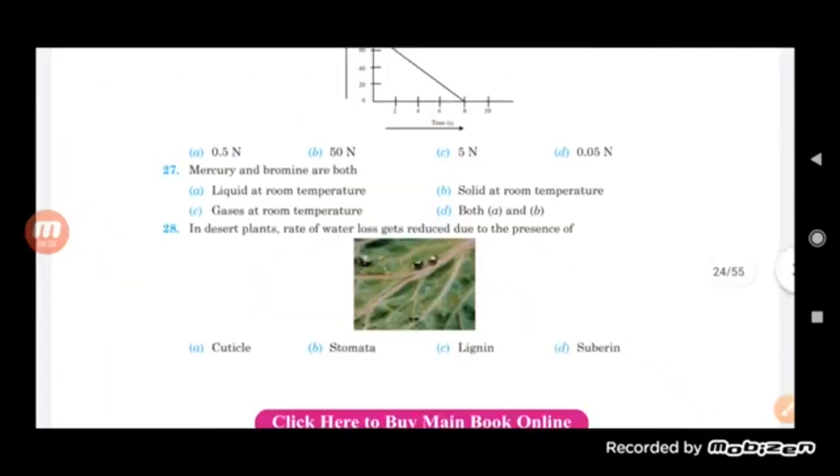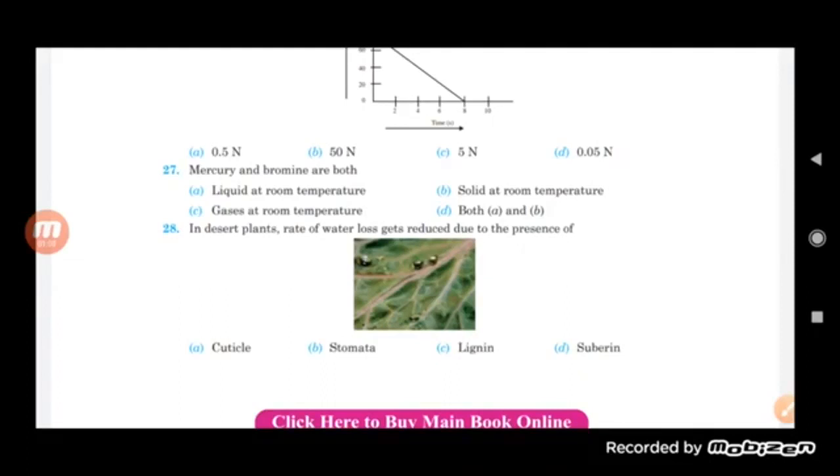We have seen the question: mercury and bromine are what? Mercury and bromine both are liquid at room temperature. Mercury is a metal which is a liquid at room temperature, while bromine is also a liquid, but it is a non-metal that exists in the liquid state. So we can say both of them exist in a liquid state only, mercury as well as bromine.